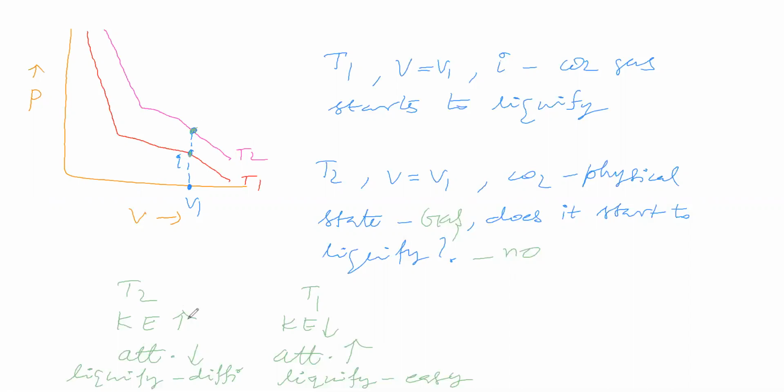Higher kinetic energy in the sense movement will be faster than this. That indicates attraction is lower than this, isn't it? Since movement is faster, how will attraction be there? So attraction is lower. Since attraction is high in this place, liquefaction will be easy. Here liquefaction will be difficult.